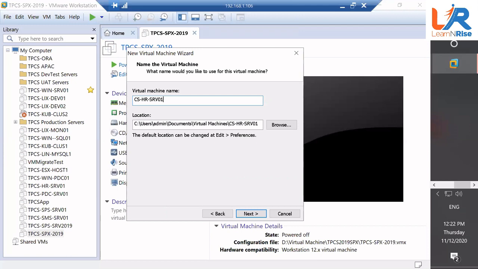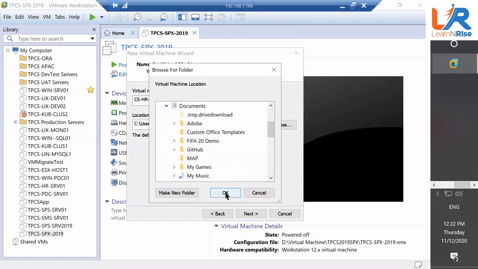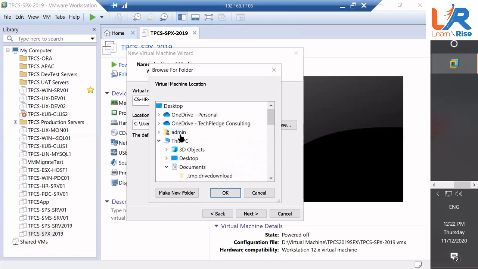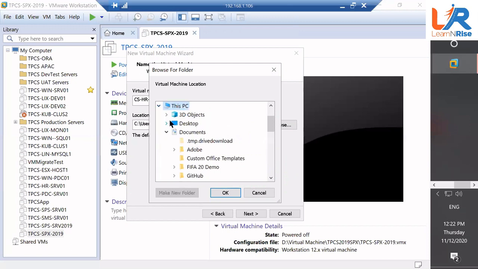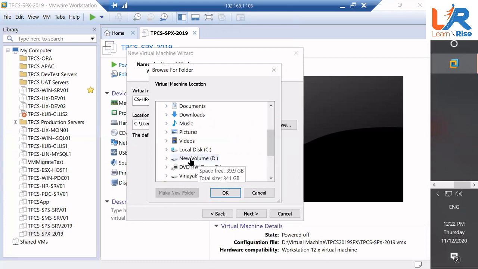Okay. Now, where this machine is going to be created, I have my sandbox mounted. Sandbox is nothing, it's a storage. Okay. So click on browse. Go to my D drive. It is mounted as a D drive in my server. Scroll down. D drive. Cool. Click D drive. Very good.